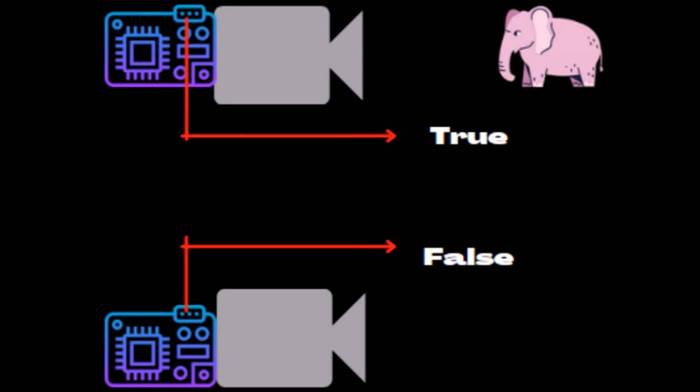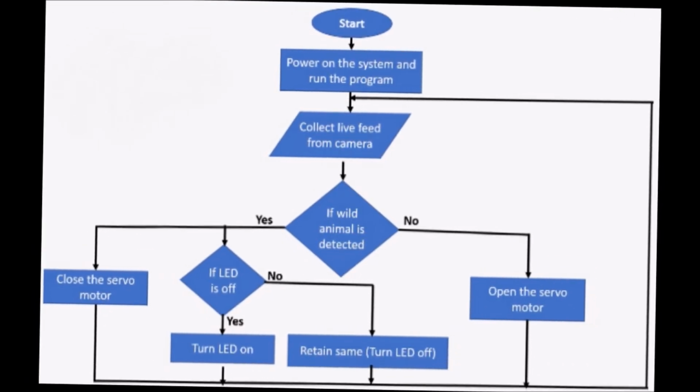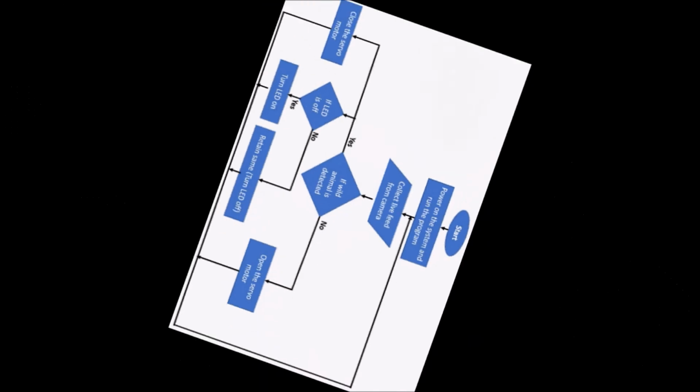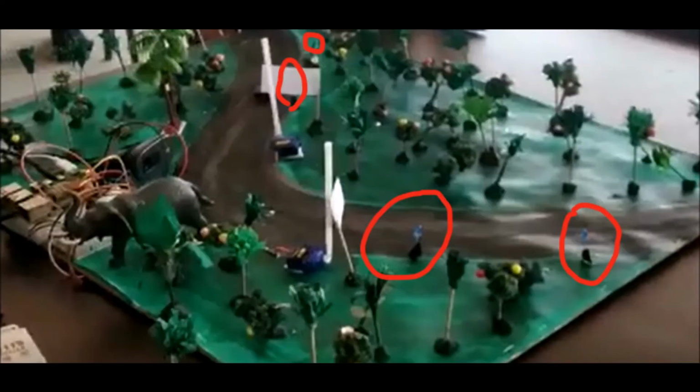We used a camera to send a live video feed to a Raspberry Pi. The Raspberry Pi was trained to differentiate animals from the rest of the background. When our machine learning model recognizes a wild animal, the following steps are executed. A servo motor with a barricade stops the incoming traffic. Some LEDs are placed alongside the road to indicate to the vehicle drivers to reduce their speed. When the animal moves away from the road, the barricades automatically open and the LEDs stop blinking.